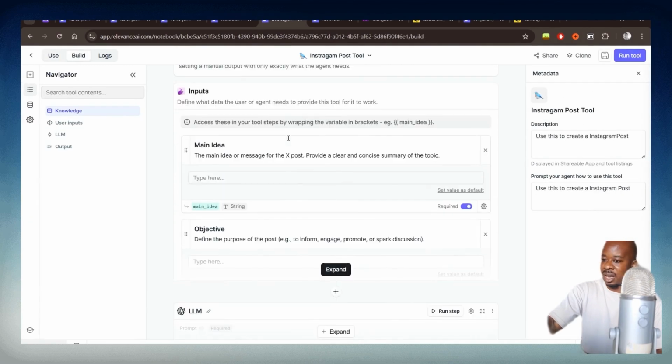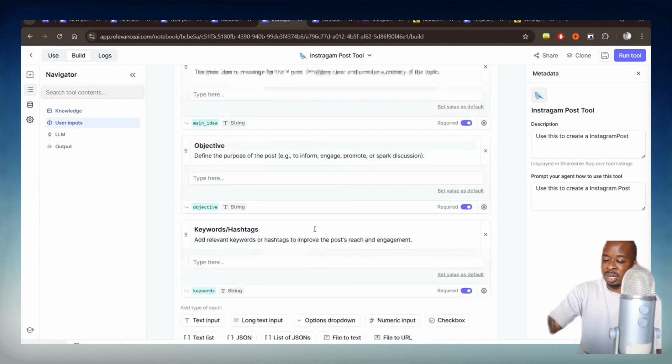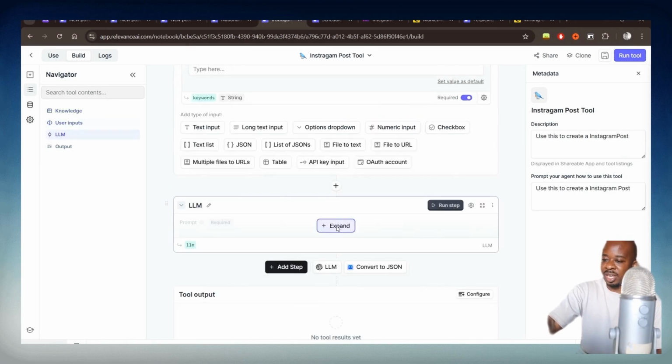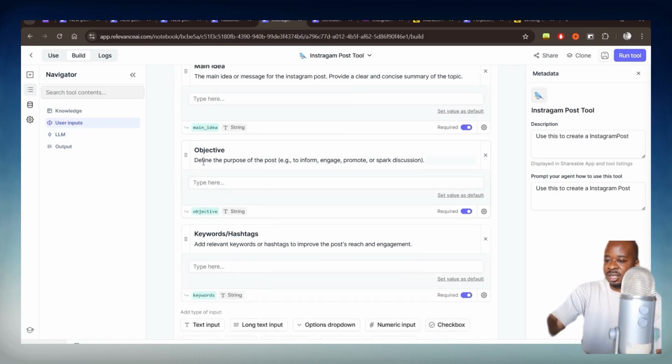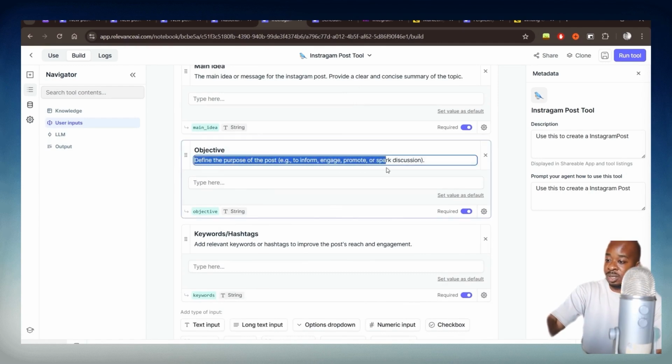So I've given it a couple of simple text inputs, and then from there, it's just feeding it into an LLM. So I'll show you how this works. The first thing we have is the main idea of the post. I've labeled this variable as main idea. Then we have the post objective, which defines the purpose of the post.